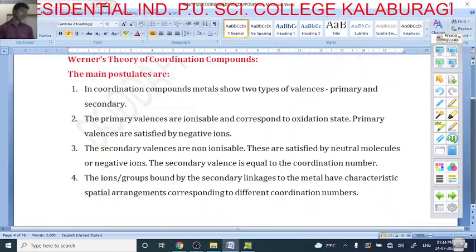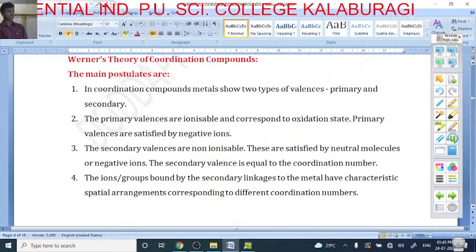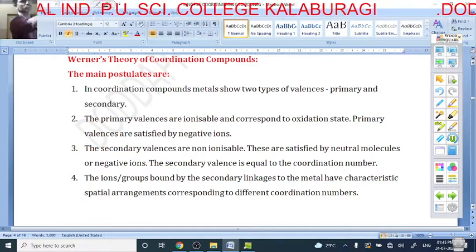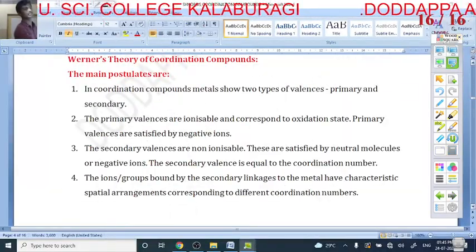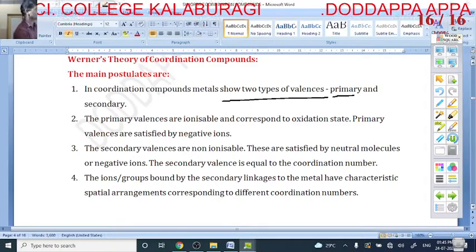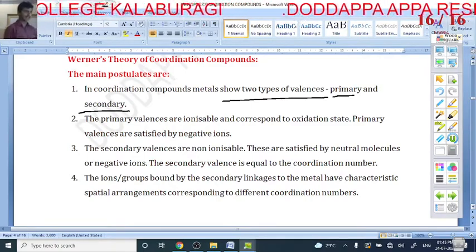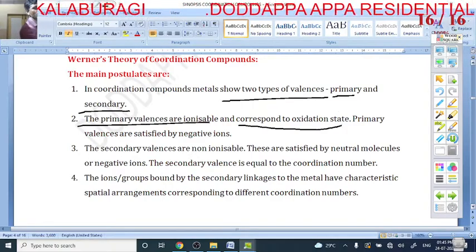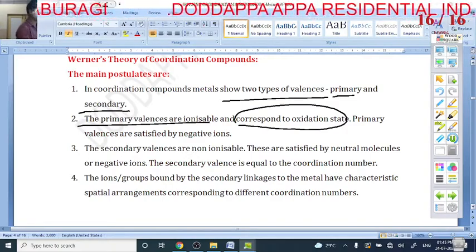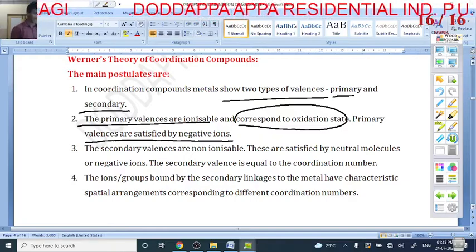Next is Werner's theory of coordination compounds. In Werner's theory there are two types of valencies: primary valency and secondary valency. The primary valencies are ionizable, they correspond to the oxidation state, and they are satisfied by negative ions.